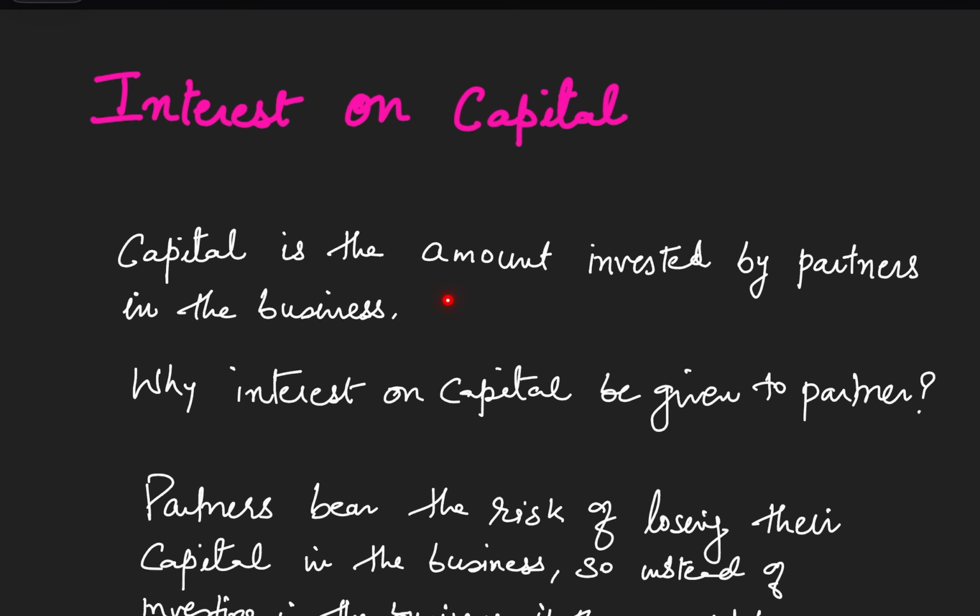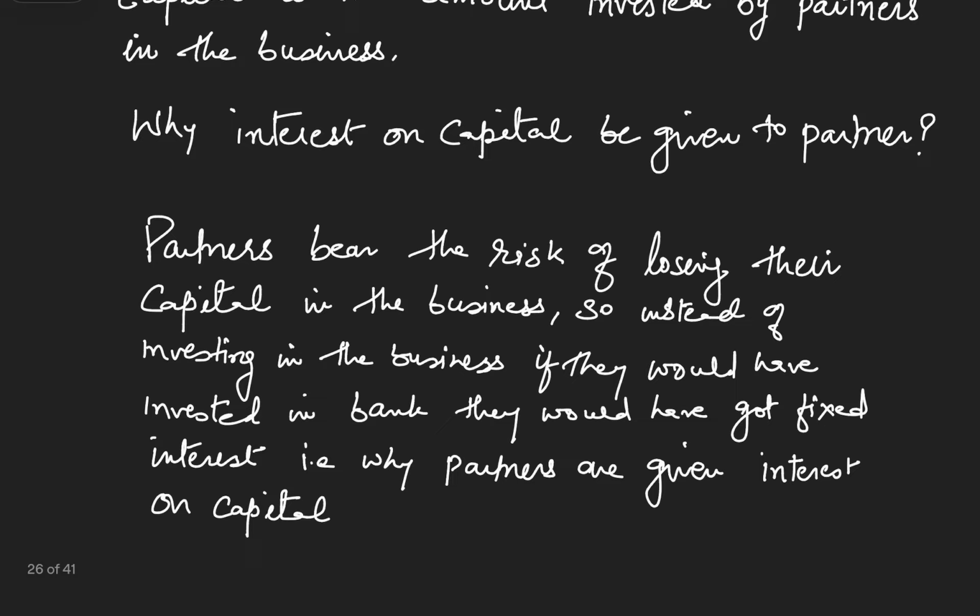Let us understand what is capital first. Capital is the amount invested by the partners in the business. Now the question arises, why should interest on capital be given to the partners? Partners actually bear the risk of losing their capital in the business. There is a lot of risk in the business. So, instead of investing in the business, if the partners would have invested in the bank, they would have got fixed interest. That is why interest on capital is given as a benefit to the partners for bearing the risk of losing their capital in the business.